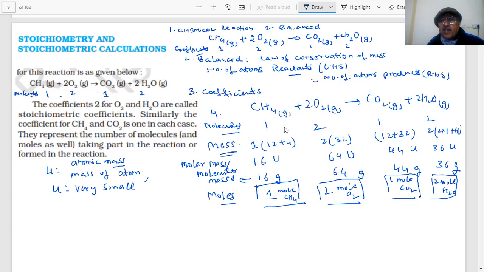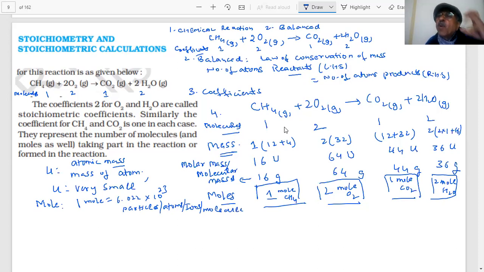And moles can be converted into grams, students. We know the formula. You already know that when we told you about the mole, a mole is nothing but a collection of how many particles? 1 mole is equal to 6.022 into 10 power 23 particles, atoms, ions, or molecules. So it is a number only. Mole is a number.